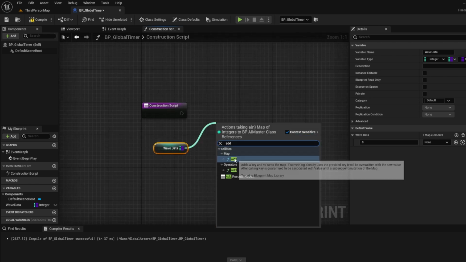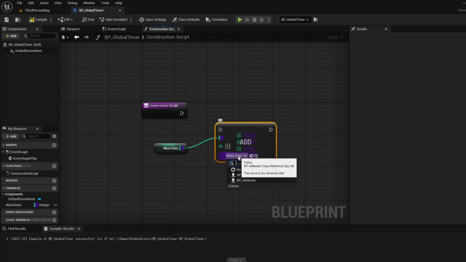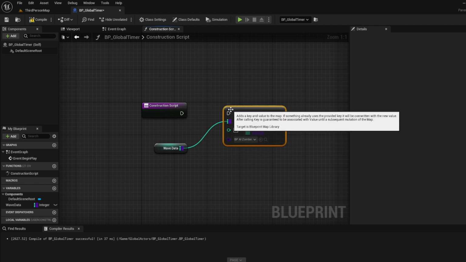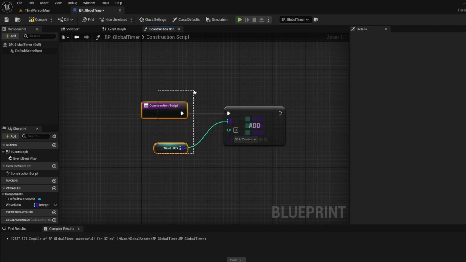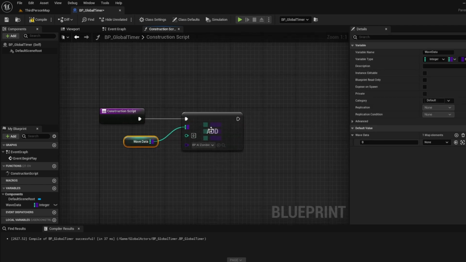Because we're going to add, you see here, if I drop this down, anything that is of the type AI Master will show up here. So I want to add a zombie, right? I'm going to add a zombie, and I'm going to add it at index 0.